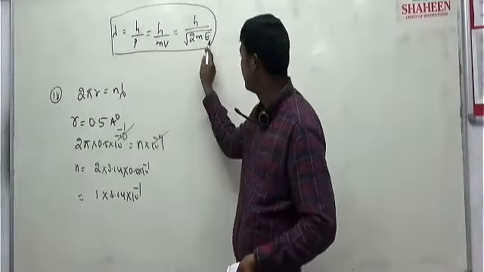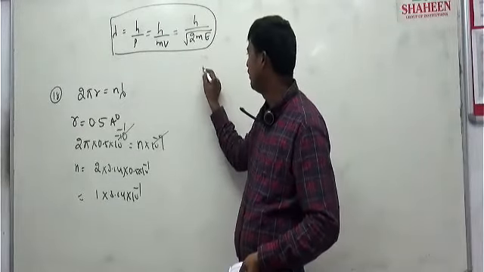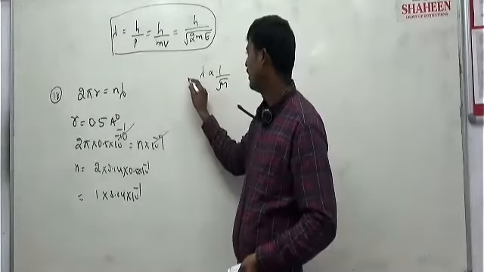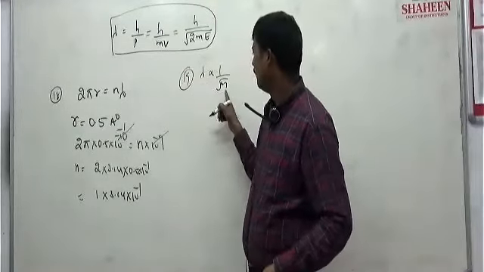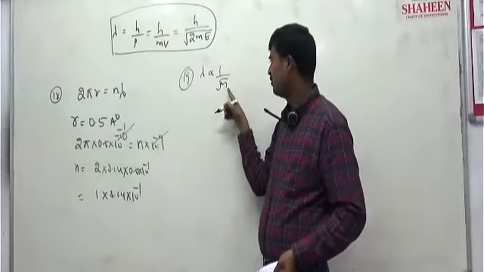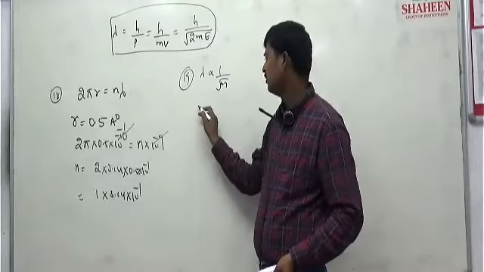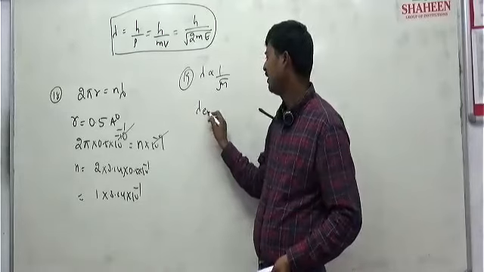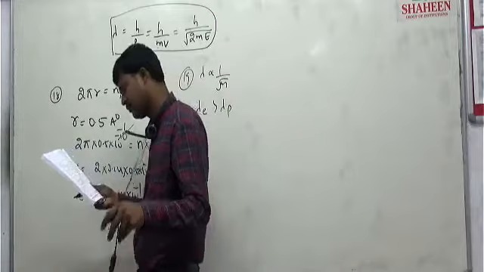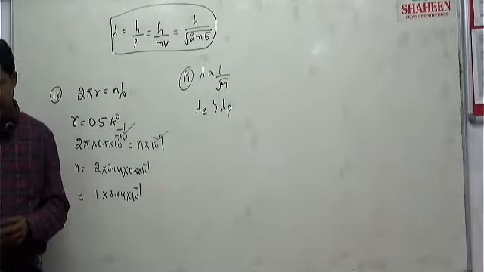Lambda is inversely proportional to root m, since E is given the same. So the one whose mass is more has a small lambda, and the one whose mass is less has a larger lambda. Electron mass is less than proton, so lambda of electron is greater than lambda of proton. Correct? Electron is greater than proton.